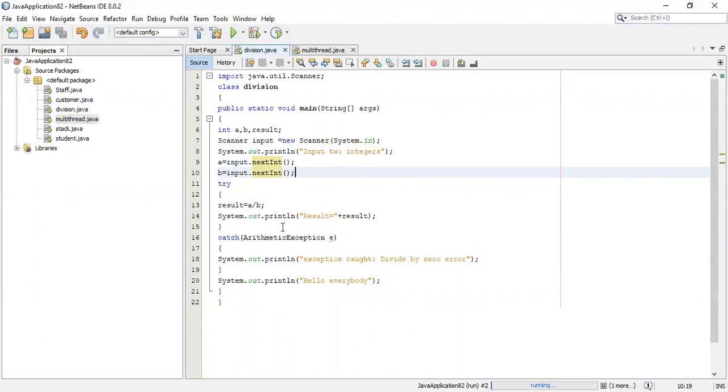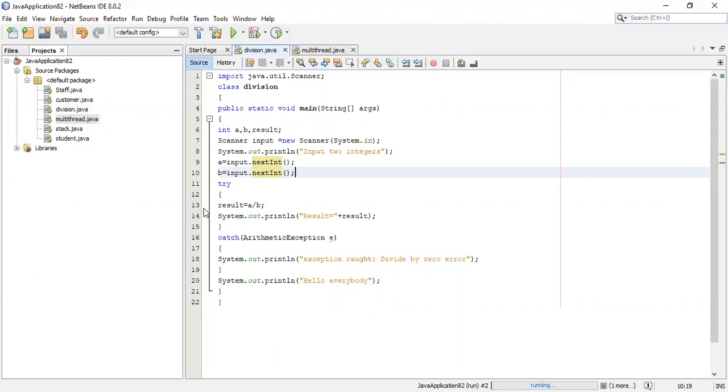The code which you think might generate errors can be put into the try block, and if at all an error occurs, that will be caught by the catch block, and further it will start executing the next statements in the program. Suppose you don't use try and catch block, and an error occurs somewhere in the program, then the program will abnormally terminate.